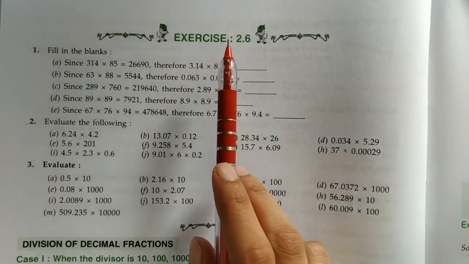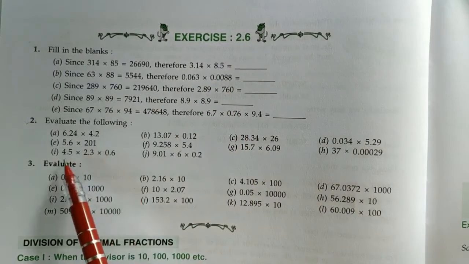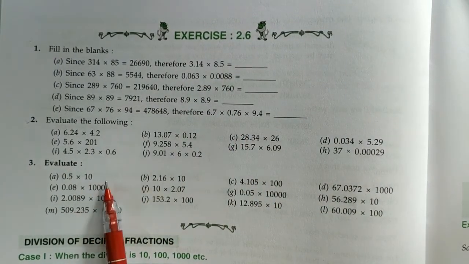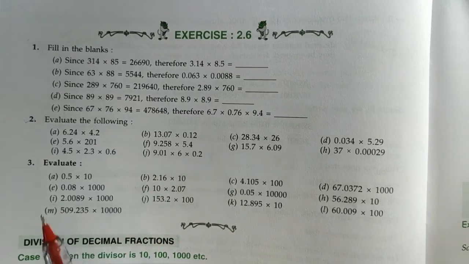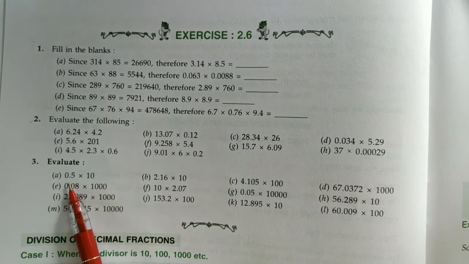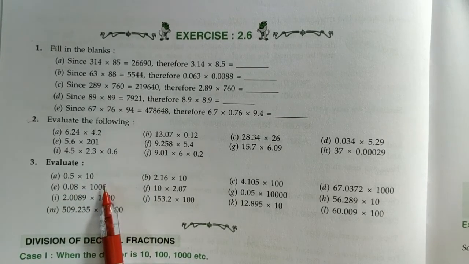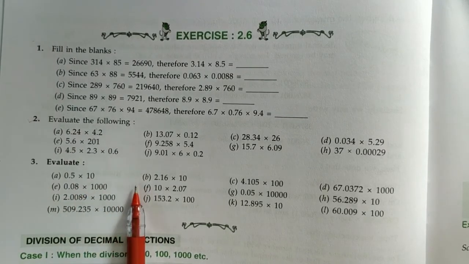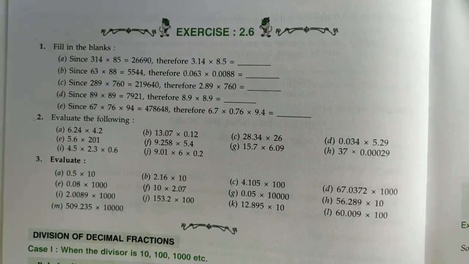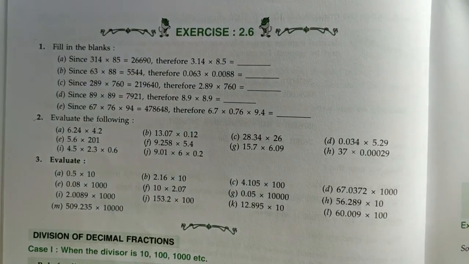Now in homework you have to do exercise 2.6, question number 3. In this question you have to multiply by 10, 100, 1000, etc. You know, as many zeros as there are, your decimal will move that many places, and in which direction? To the right. With this we have completed our second chapter. From the next class we will start the next chapter.